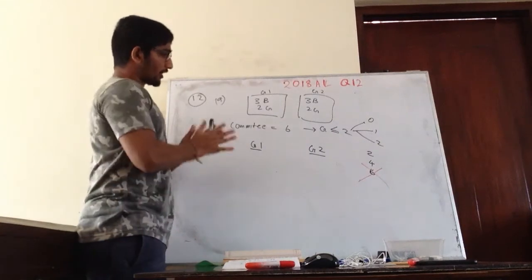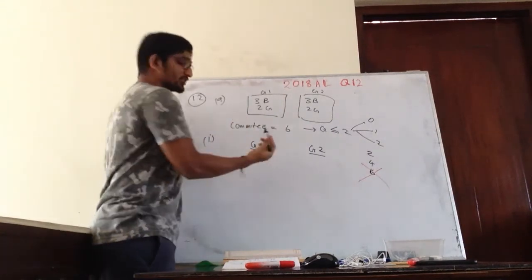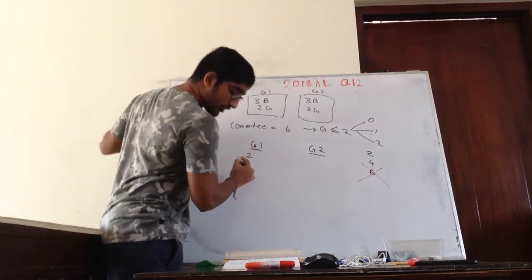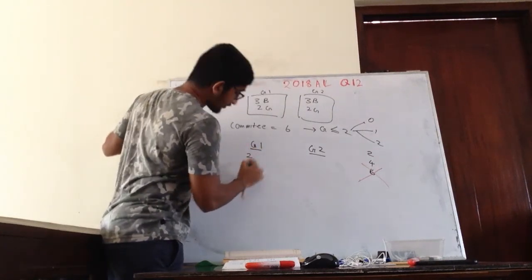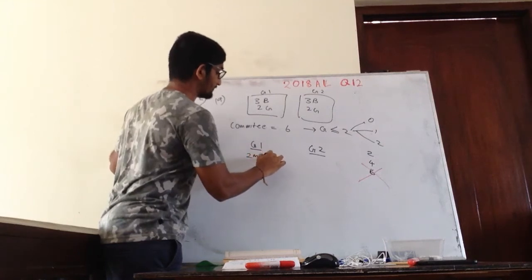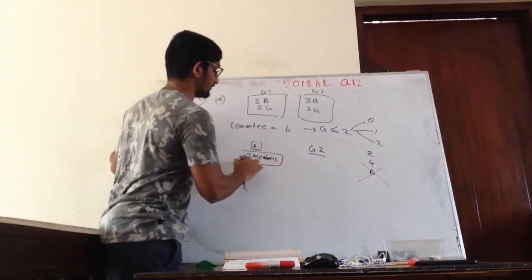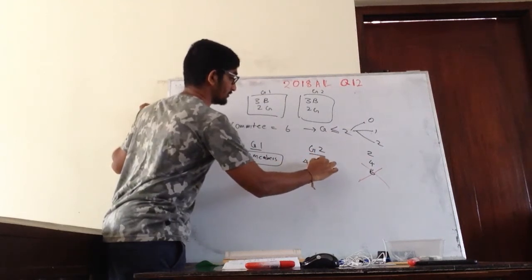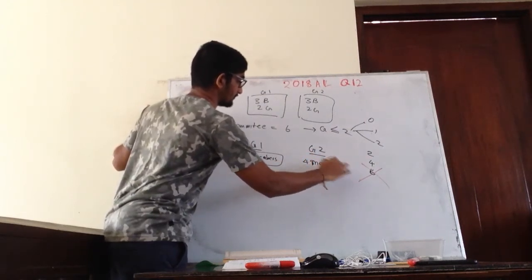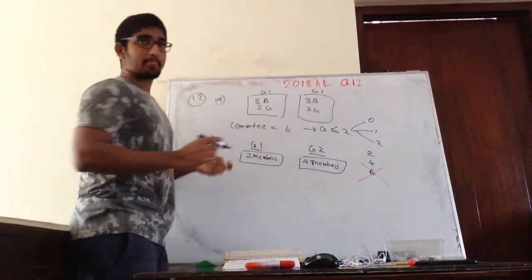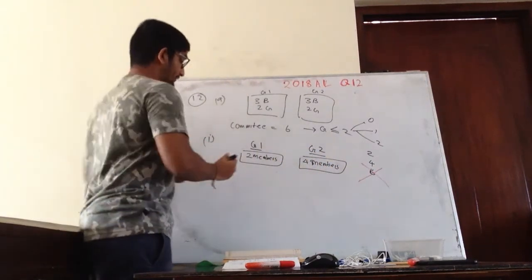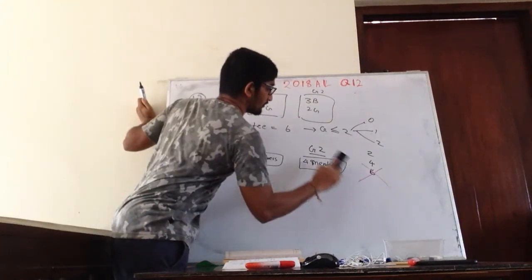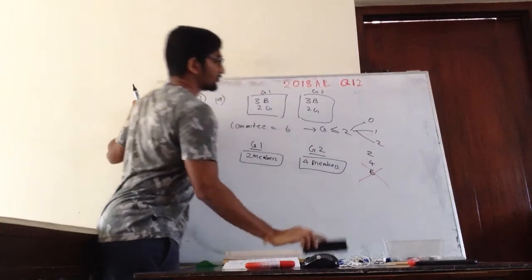Right? Okay. So now let's see. First of all I am considering 2 members from group 1. That means there will be 4 members from group 2. Correct? Right.